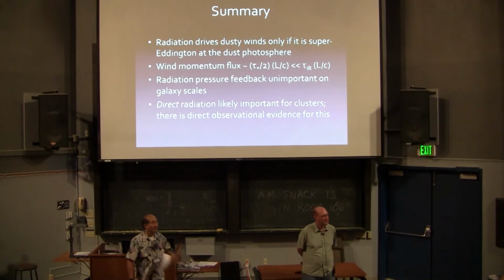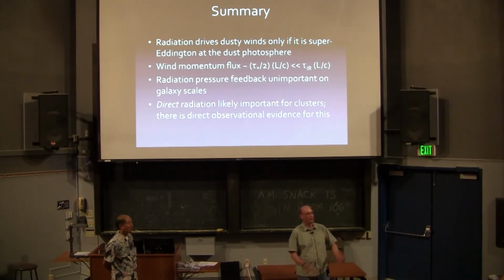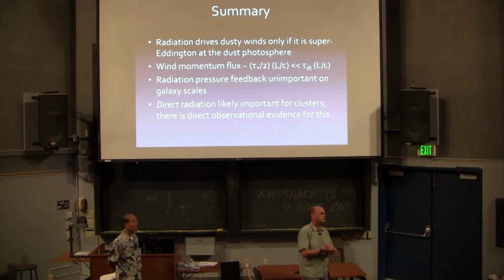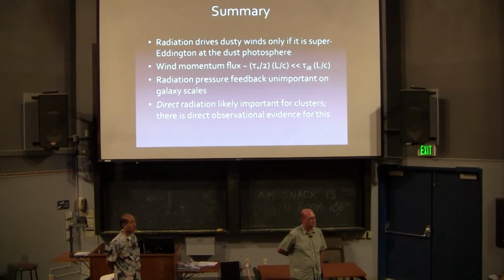So I have a comment and a question. I figured you would. Yeah. So the comment is, even if you only have tau of 1 or 2, or F trap of 0 to 1, say, I disagree with the direct component not being important on galactic scales, because while I agree that probably means you won't launch completely out of the disk, to unbind, you're still, 200 kilometers a second is a sizable fountain, and if you're already in the halo, it can be above the escape velocity.